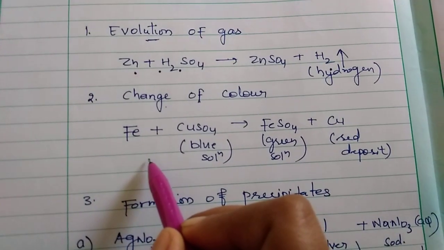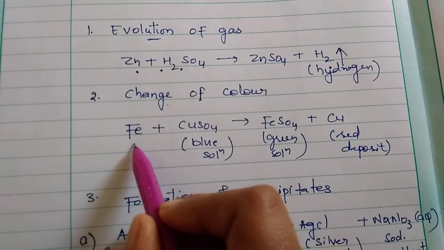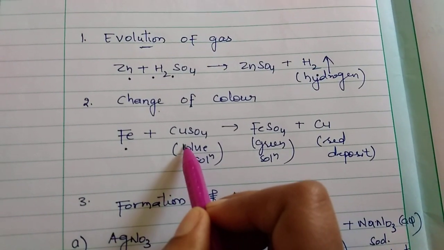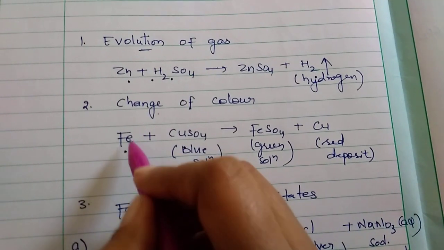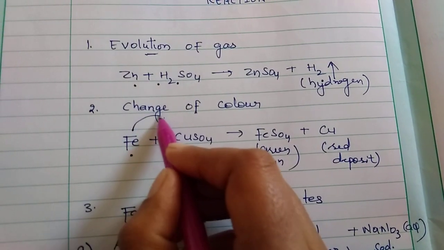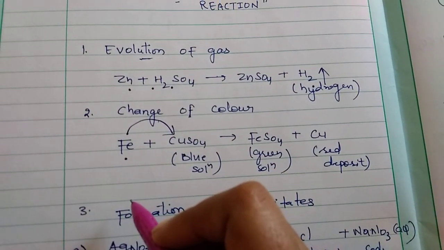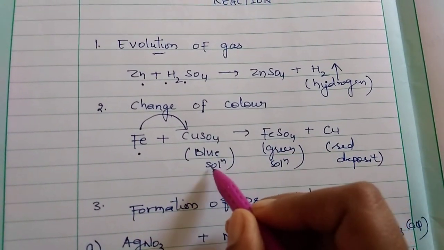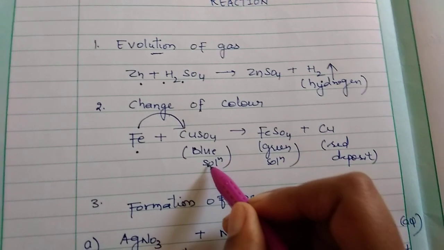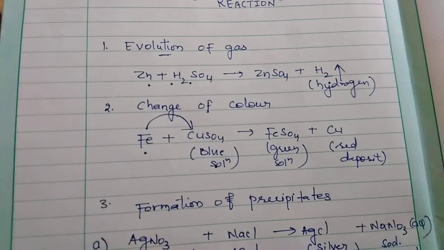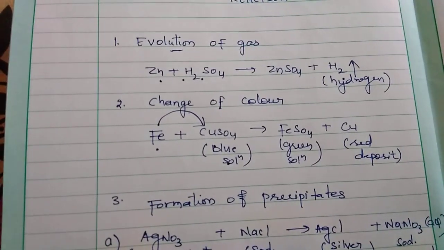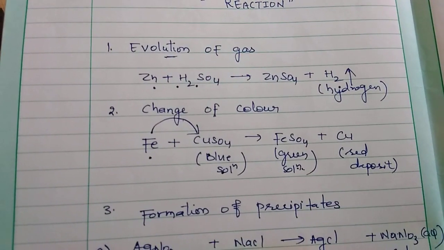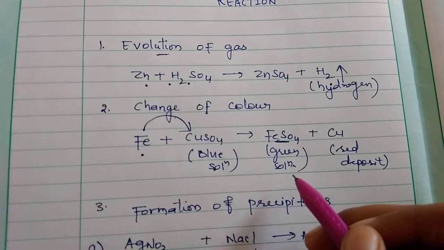For example, when a few pieces of iron are dropped into a blue colored copper sulfate solution, the blue color of the solution fades and eventually turns light green due to formation of ferrous sulfate.